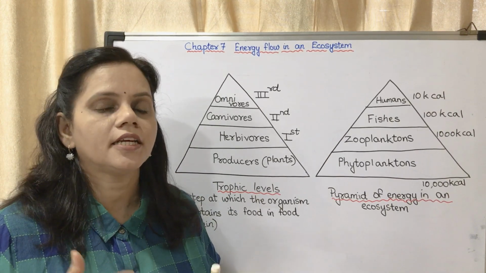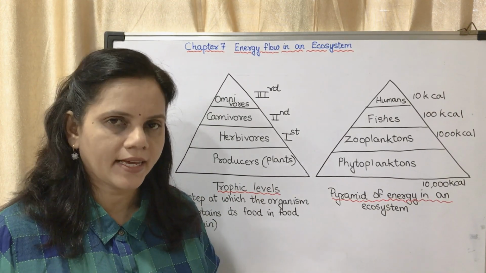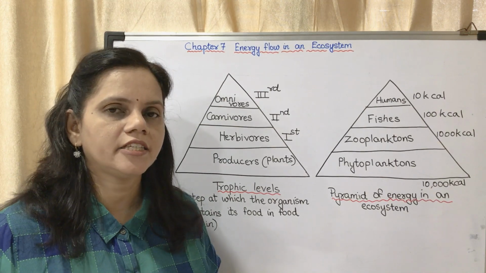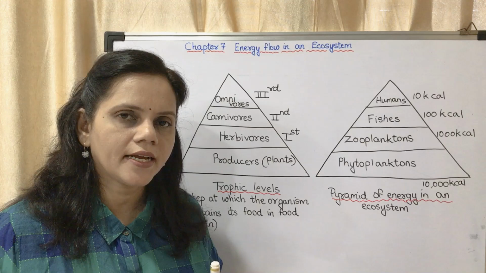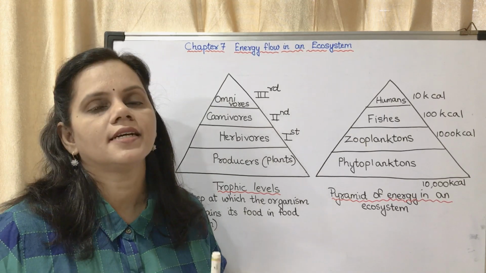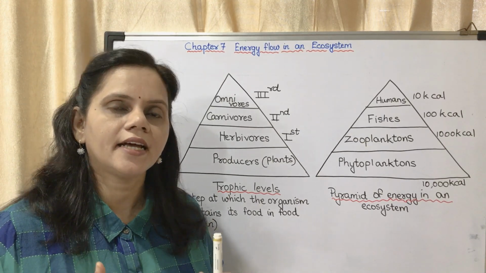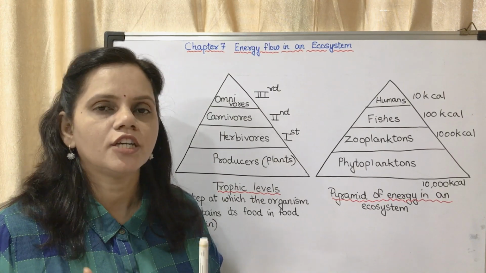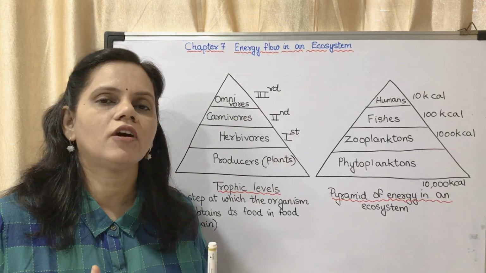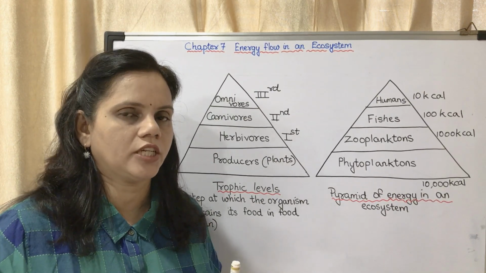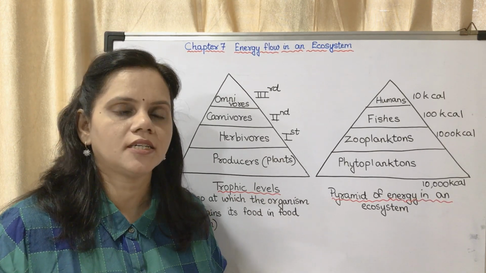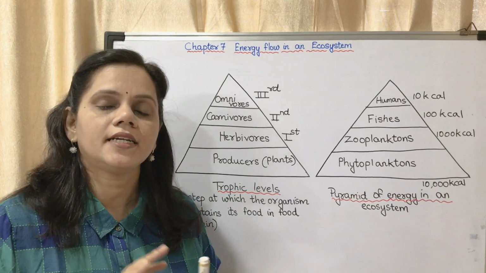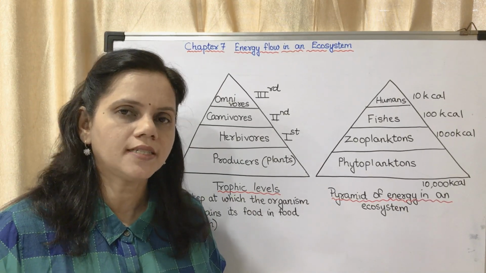That means the nutrient flow is cyclic, whereas the energy flow is unidirectional. I repeat, the nutrient flow is cyclic and the energy flow is unidirectional. The flow of energy is in only one direction. It is coming from the sun, and it is used up by the organisms on the surface of the earth. It is never returned back to the sun.